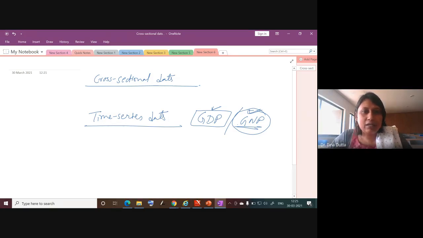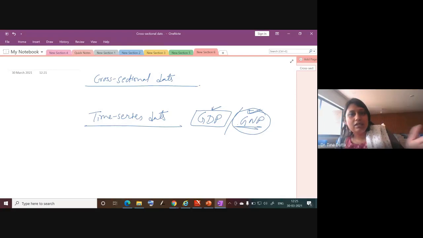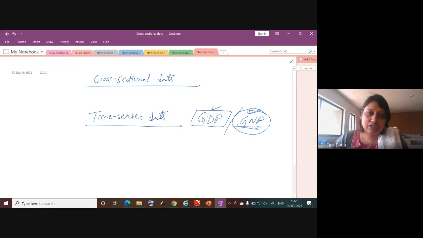Now these are very common macroeconomic indicators, and they are generally collected and presented over a period of time. We are not satisfied just knowing this year's GDP; rather, we see what the GDP was 5 years back, and 5 years before that.